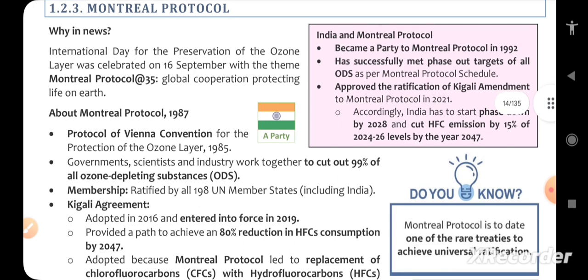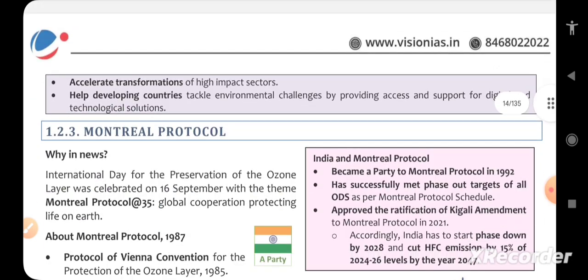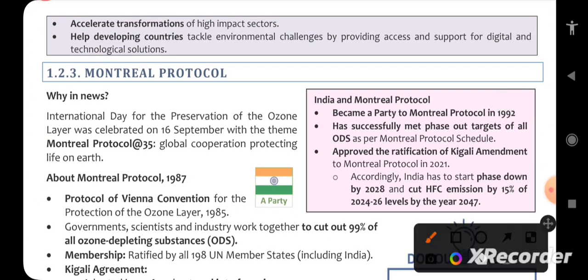Basically, the Montreal Protocol is about the ozone layer. We have studied this earlier in this topic also. A simple understanding would be enough. What is the Montreal Protocol? It is a protocol of the Vienna Convention for the protection of the ozone layer. India is actually a party to this protocol.